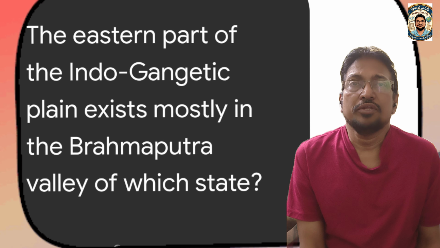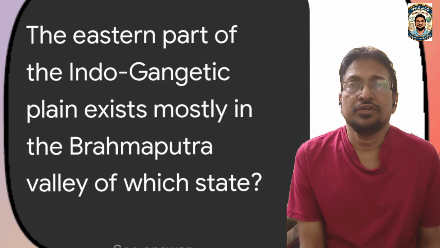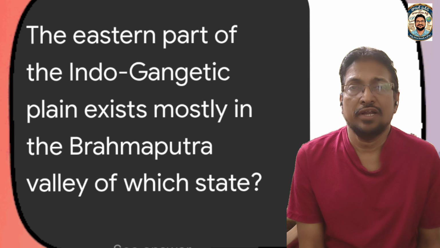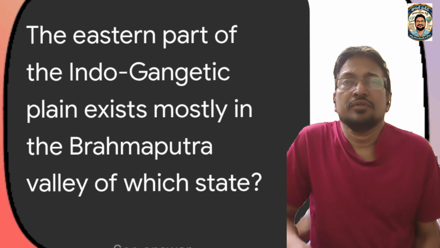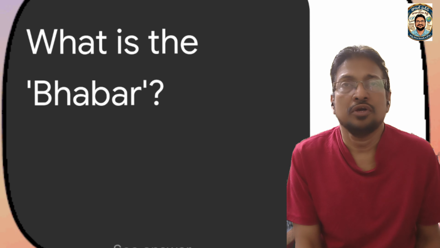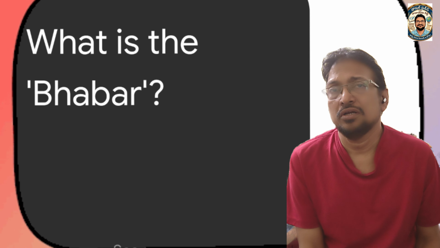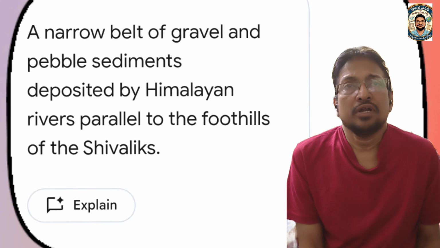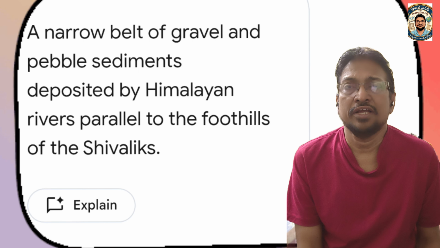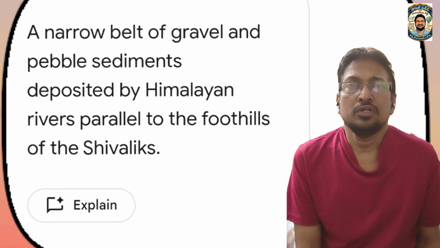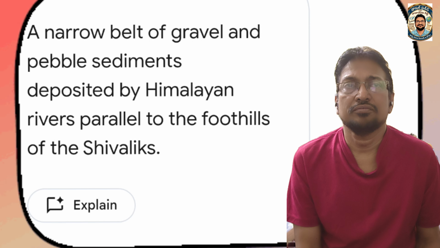The eastern part of the Indo-Gangetic Plain exists mostly in the Brahmaputra Valley of which state? They are Assam, and some part related to Arunachal Pradesh. What is the Bhabar? A narrow belt of gravel and pebble sediments deposited by Himalayan rivers parallel to the foothills of the Shivaliks.